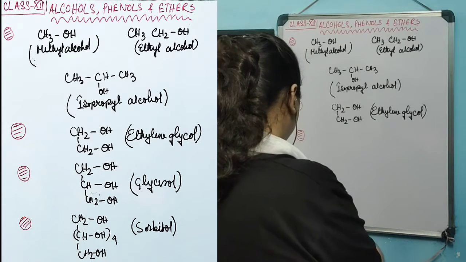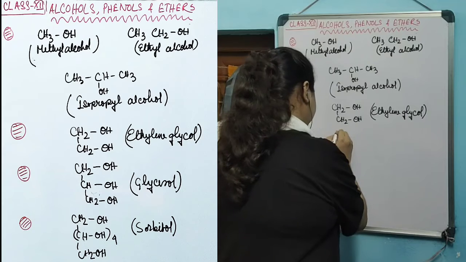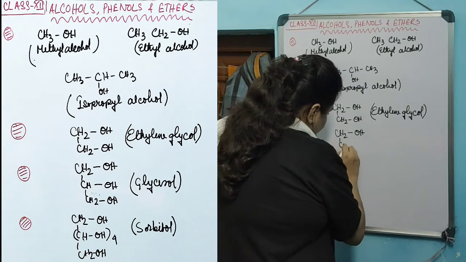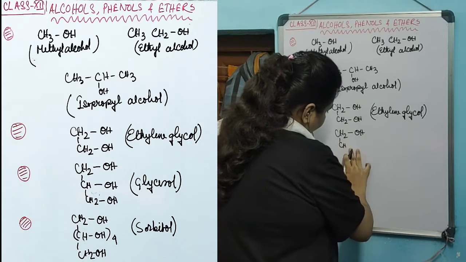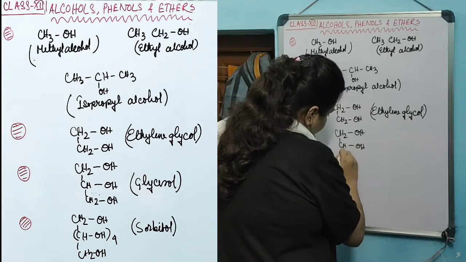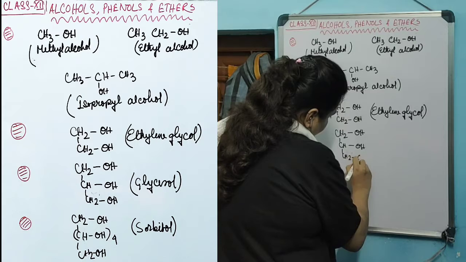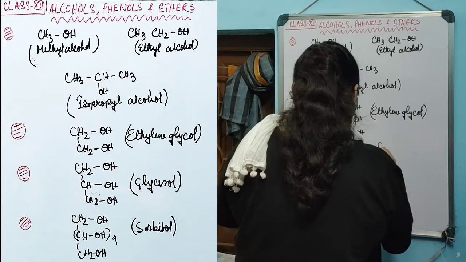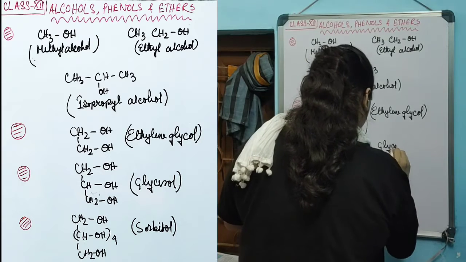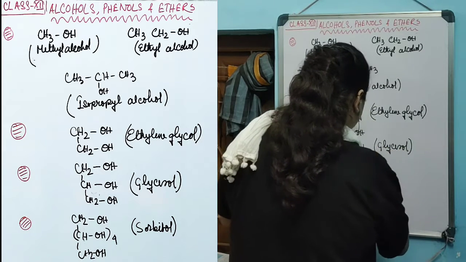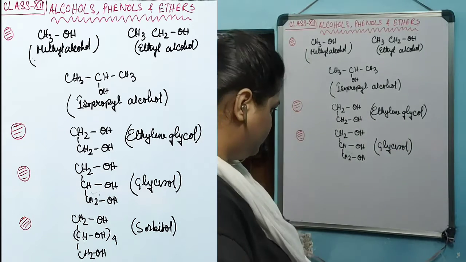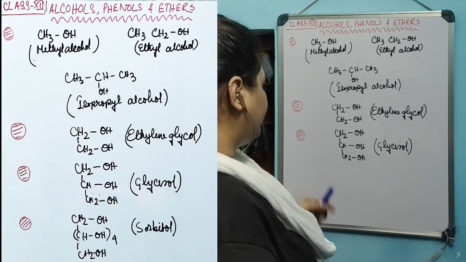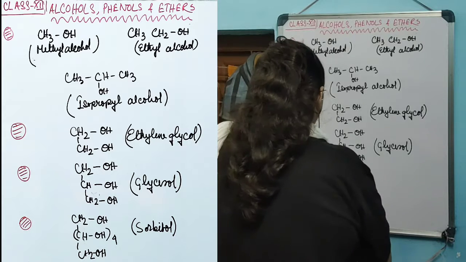The next example that we are going to study is CH2OH, CHOH, CH2OH. This is known as glycerol. This is an example of a trialcohol, with three hydroxyl groups present on the three carbons of a propyl group.